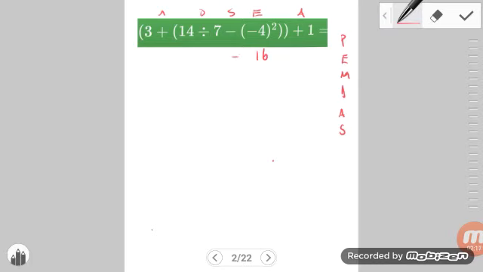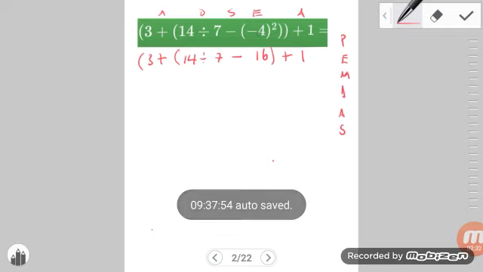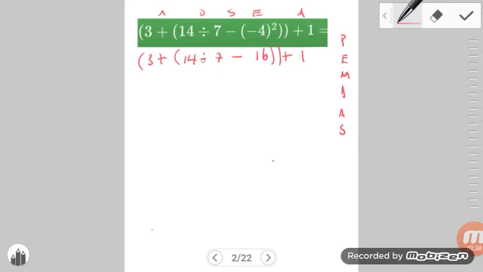We're going to put the subtract 7 here, 14 divide, and put that bracket in a bracket plus 1, and outer bracket 3 plus here. So all we did basically is that we just worked out this part of the problem. We still have the inner brackets to work out, guys. So we're going to have to divide next. So the E is now gone. We're going to have to divide next.